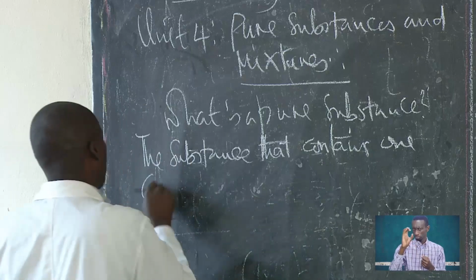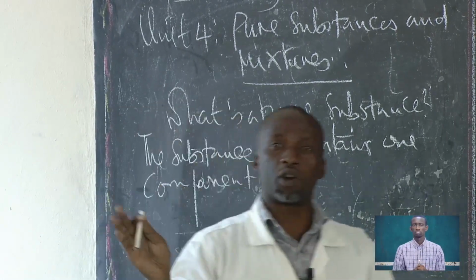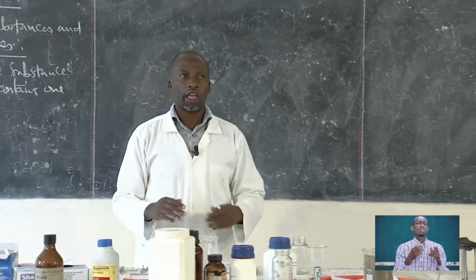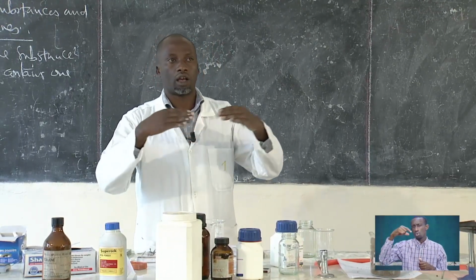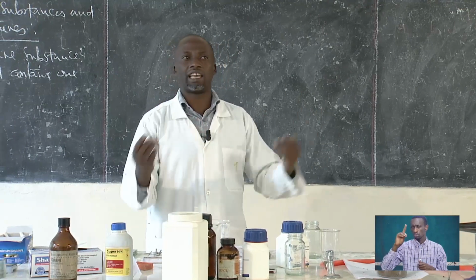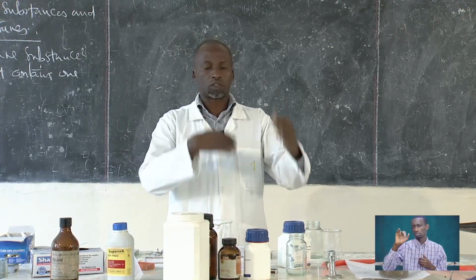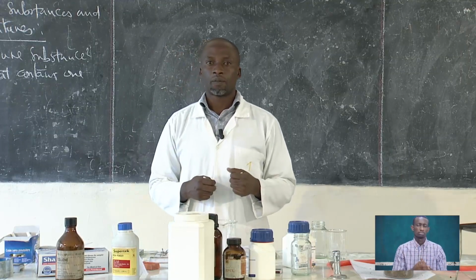And we gave a number of examples, like elements, like gold, like aluminum, and many other examples that we gave. I'm just trying to go through what we talked about last time.